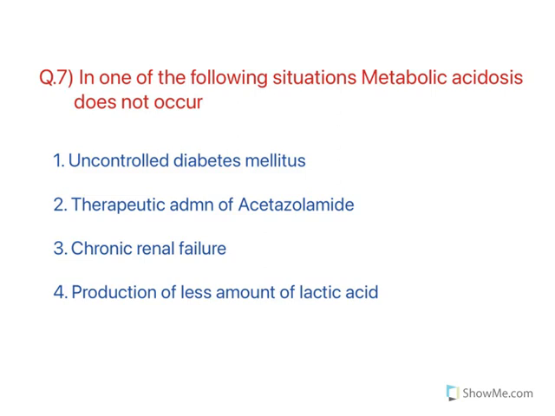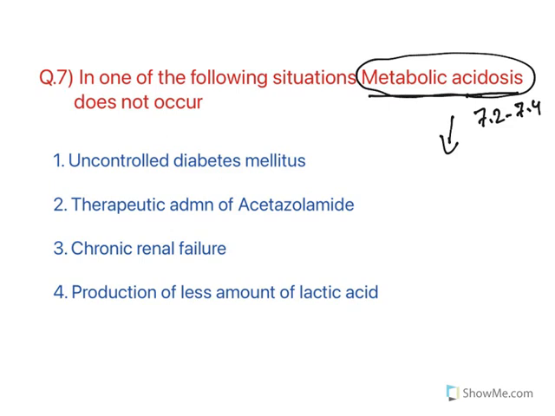Next one. In one of the following situations, metabolic acidosis does not occur. What do you mean by metabolic acidosis? The human blood pH is 7.2 to 7.4, slightly alkaline. If the pH falls down, then it becomes metabolic acidosis. Now the question asks does not occur. Now see the conditions. Diabetes mellitus, in uncontrolled diabetes mellitus, there are ketone bodies. Ketone bodies are acidic in nature, hence they cause metabolic acidosis. So this one is not.